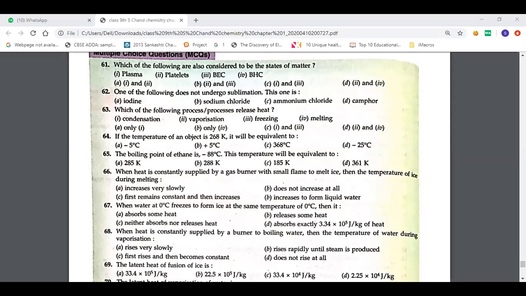Give reason. Ma'am, I don't know. Why, baby? Ma'am, because the intermolecular space is less, so we consider it as a solid.